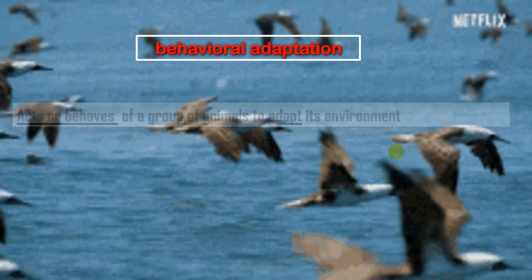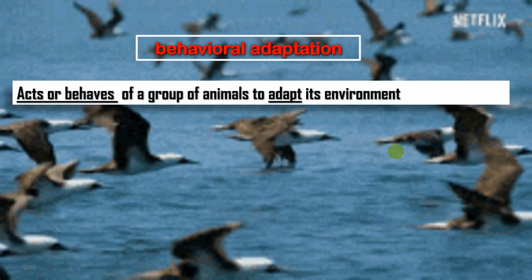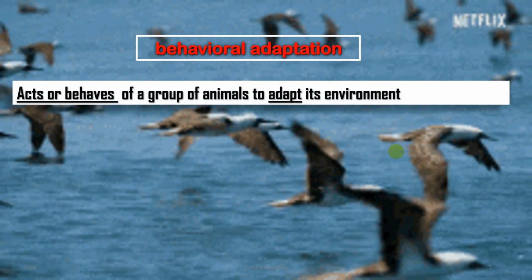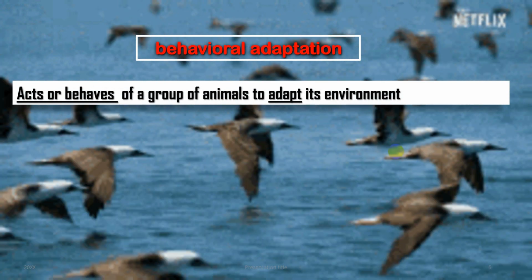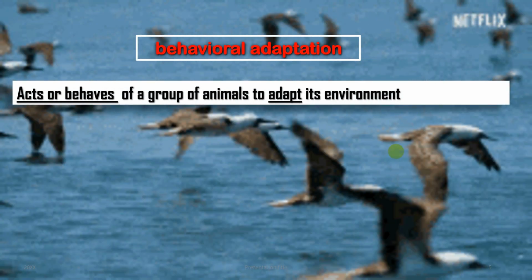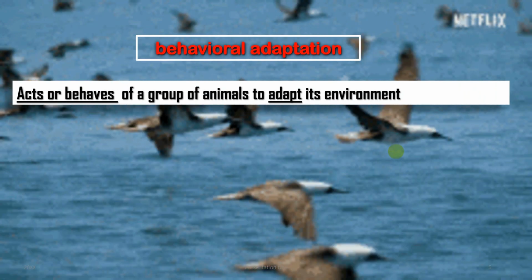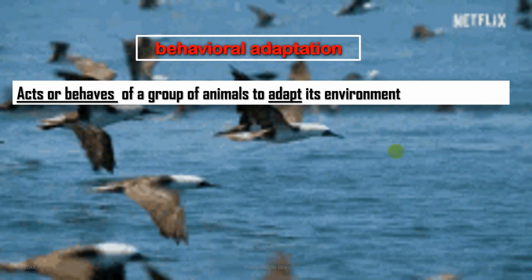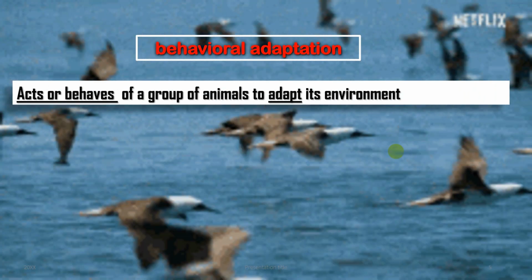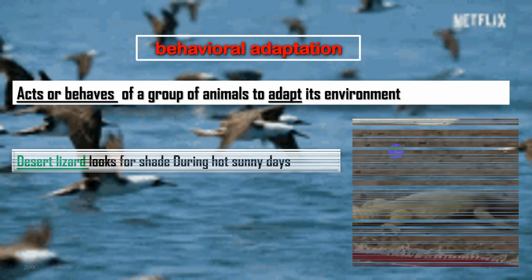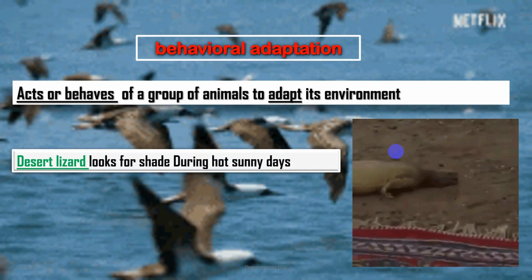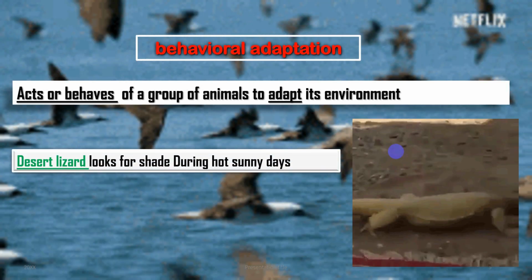Behavioral adaptation is about the acts or behaviors or actions of a group of animals to adapt to their environment. For example, a desert lizard looks for shade during hot sunny days.